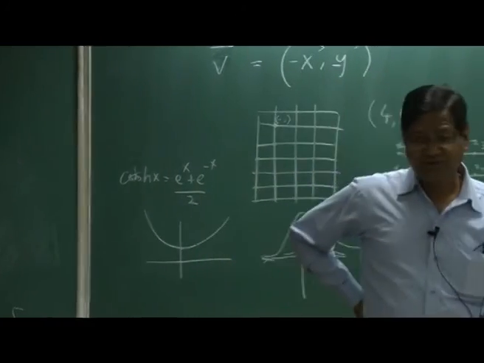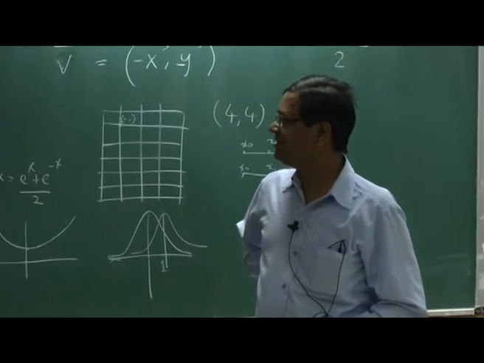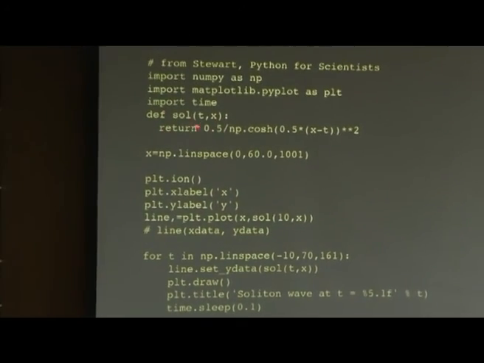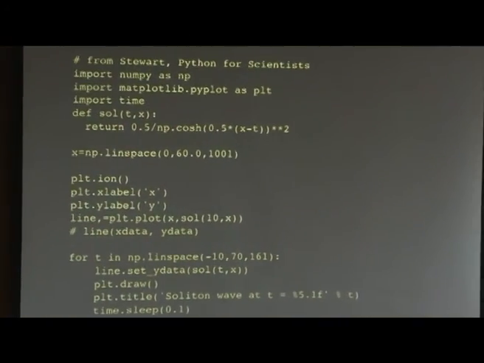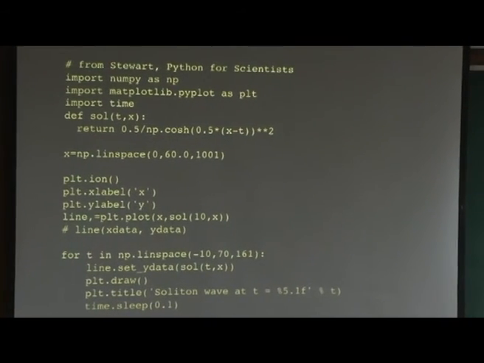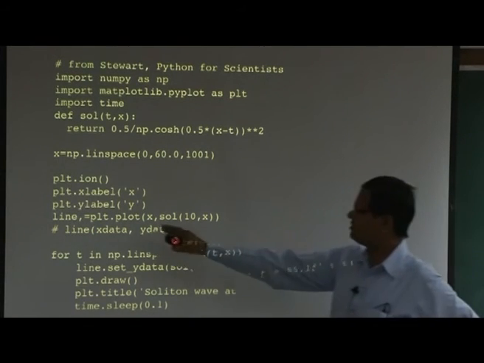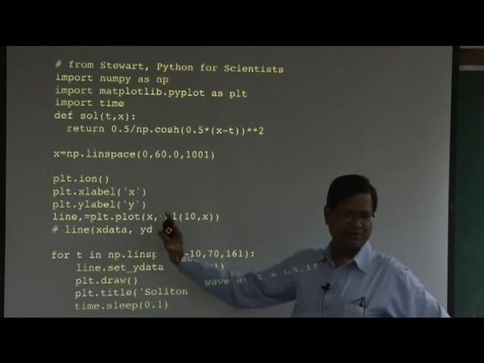So it's easy to write this code. This is a function, solution of t comma x. Now I use one property of the plt.plot function. It also returns something, a line. If I don't put the comma, it will complain. It returns quite a few values, but you don't need to worry about it.